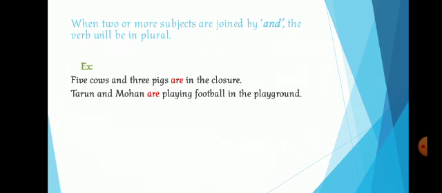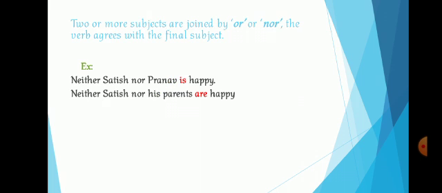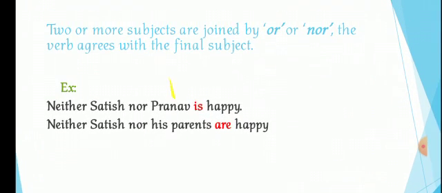Of course, in the online session I used to ask them to send sentences, but you all can write example sentences in your exercise book. So moving on to the second rule. When 2 or more subjects are joined by or, nor, the verb agrees with the final subject.